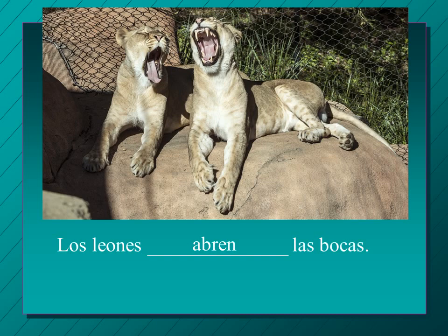So one thing, I'll just take a moment here to point out that in Spanish, they use the present tense in a way that we would oftentimes use the ing form of things. So if we say, lions open their mouths, that's just a general fact. If we want to talk about the lions right now, then we say they are opening their mouths. So in Spanish, you can just say, los leones abren las bocas. Lions open their mouths. And it means they are opening them right now. So we use ing a lot more than they do. They'll just use present tense.